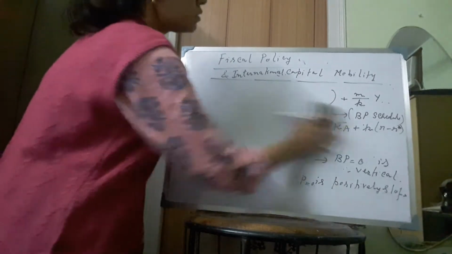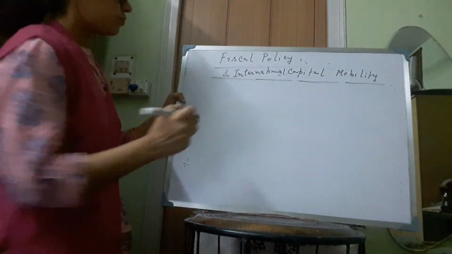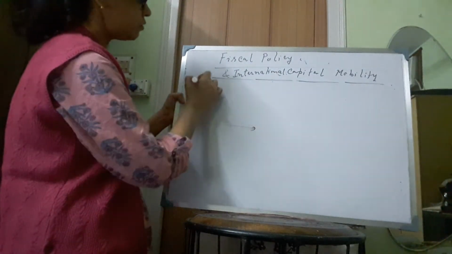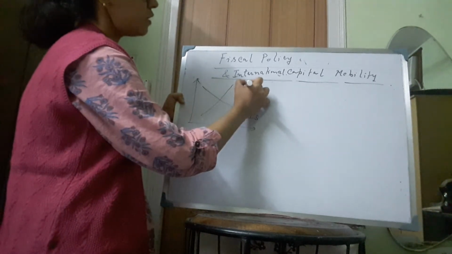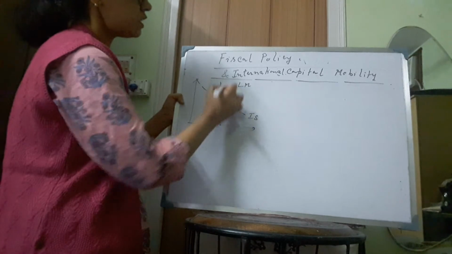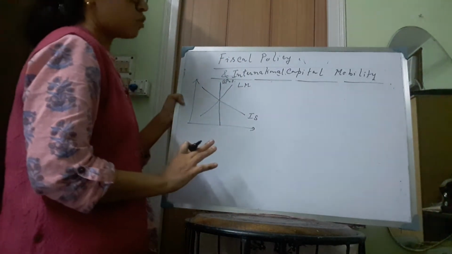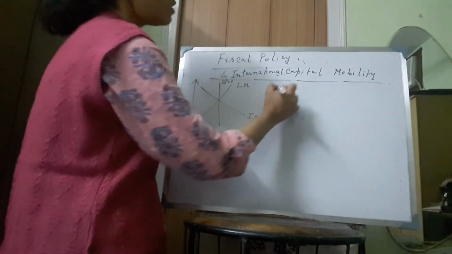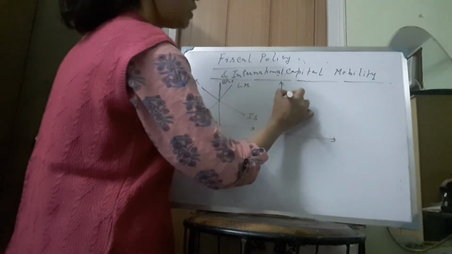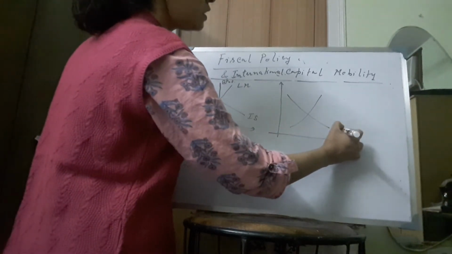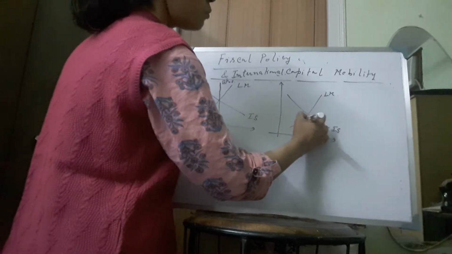Now we will consider 3 diagrams where we shall consider the expansionary fiscal policy. In diagram 1, we are considering the IS curve, the LM curve, and a BP schedule which is vertical. So here we are considering zero international capital mobility, because the BP schedule is vertical and K is 0. In the second diagram, we consider negatively sloped IS and positively sloped LM curves, and here the BP schedule is positively sloped.